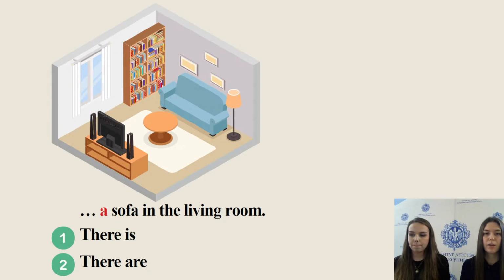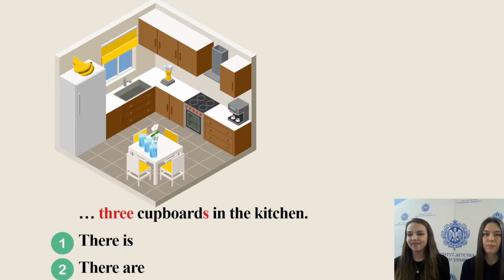A sofa in the living room. There is, or there are. Okay, correct. Number 1, there is a sofa in the living room. Thank you. Look, 3 cupboards in the kitchen.